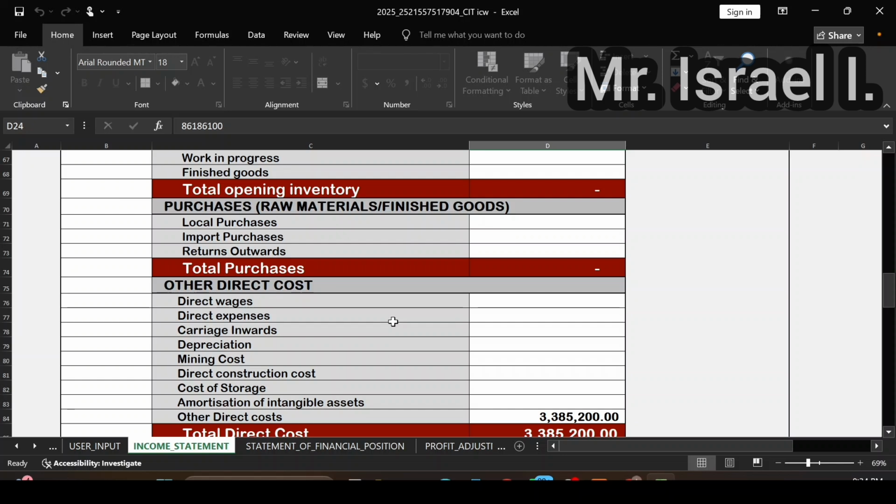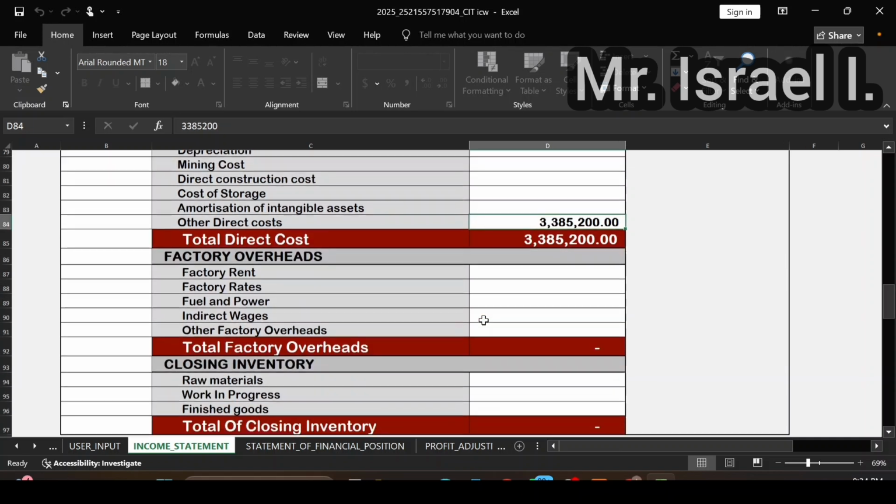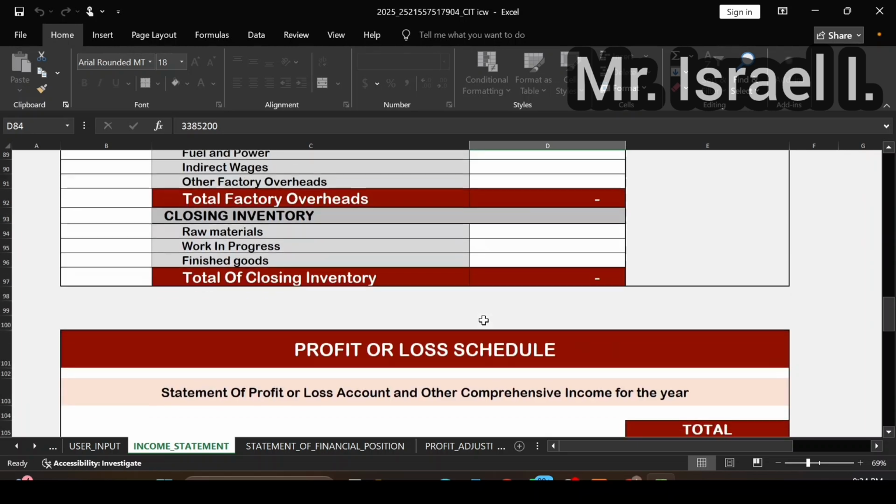So you scroll down, you come to cost of sales. Now, if you check the audited account, you see direct cost for those NGOs. That is the specific thing they give them that money to do; that is the direct cost. Whereas we also have administrative costs like salary and all those things. So the other direct cost, you put it under direct cost and put that amount here. Once you put it here, you are done with that. Then you scroll down.